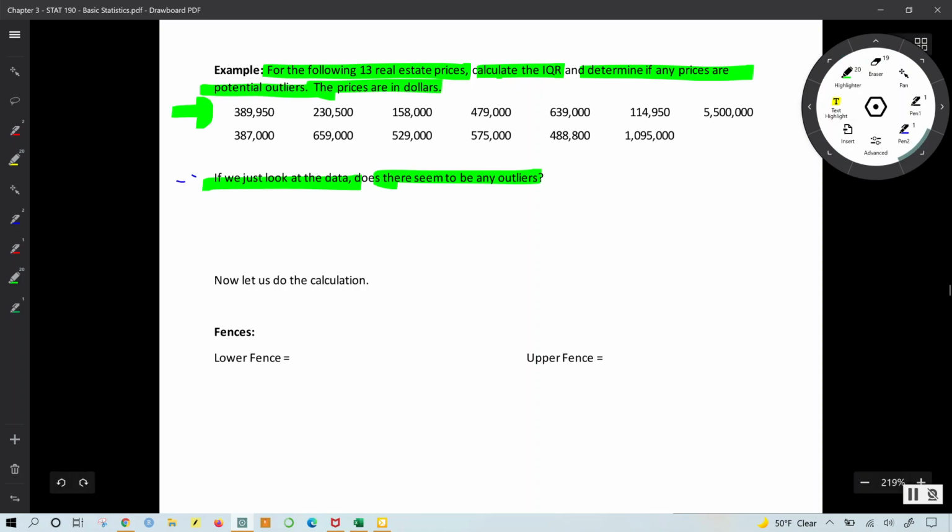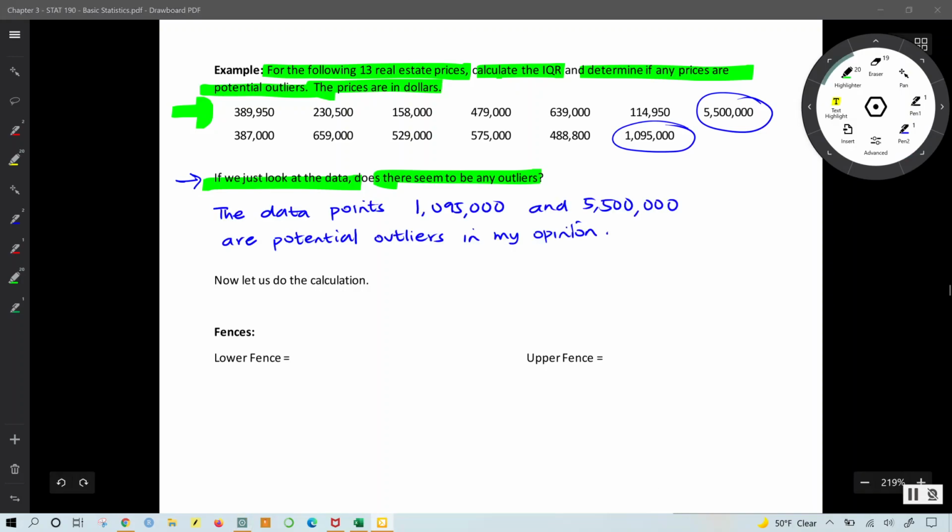Let's do a hand-waving examination of the data set. I would argue that the numbers 1,095,000 and 5.5 million, subjectively speaking, would be potential outliers. Based on my observation, the data points 1,095,000 and 5.5 million are potential outliers in my opinion.